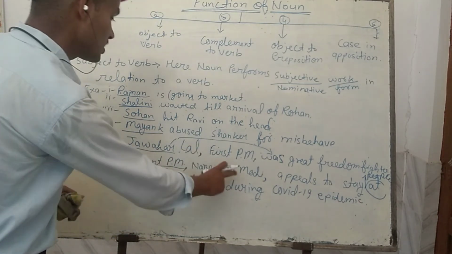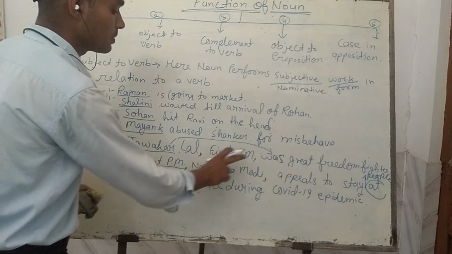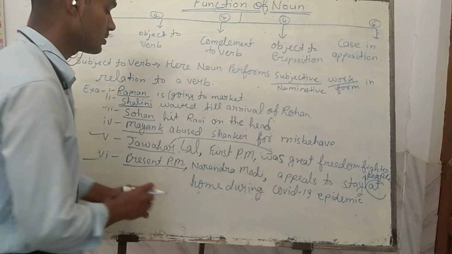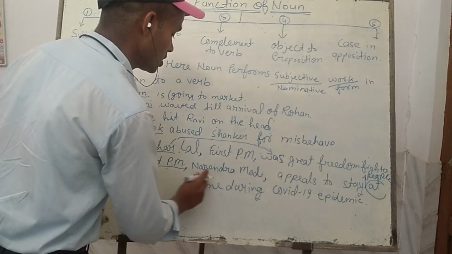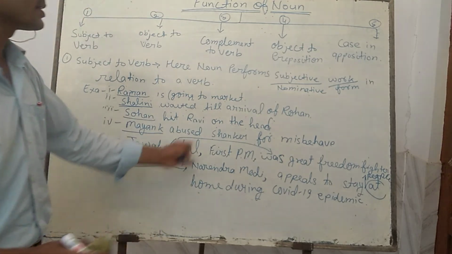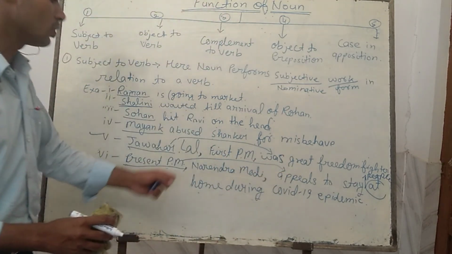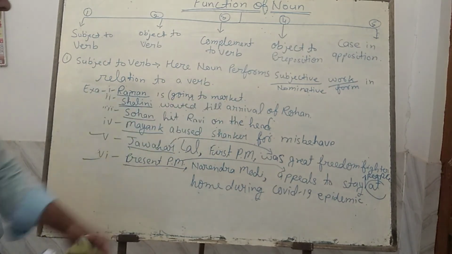So you can say Narendra Modi, comma, present PM, or the present PM, comma, Narendra Modi, comma. But here my purpose was to teach only how the case in opposition is put in commas, and then the sentence is connected. Here: present PM appears to stay home during the COVID-19 epidemic.